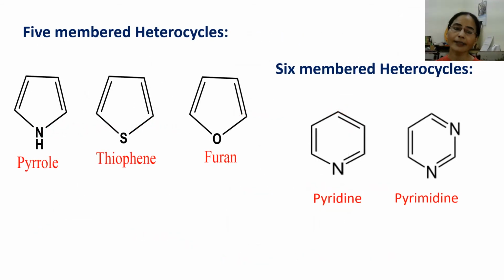Here are the examples of 5-membered and 6-membered heterocycles which you must have learned in your undergraduate classes. So 5-membered heterocycles are pyrrole containing nitrogen atom, thiophene containing sulfur atom, and furan containing oxygen atom. So these are fully aromatic heterocycles, and 6-membered heterocycles are pyridine containing 1 nitrogen atom, while pyrimidine contains 2 nitrogen atoms at 1 and 3 position.